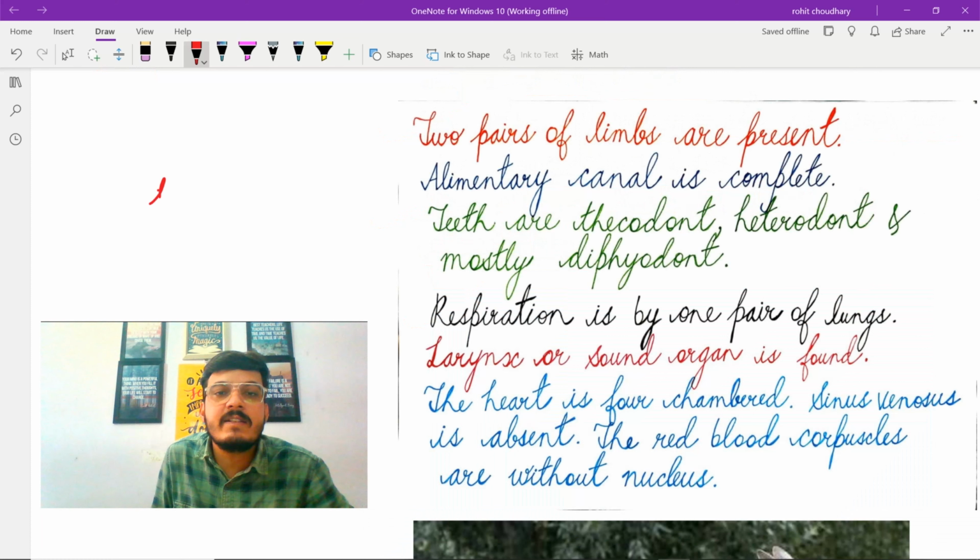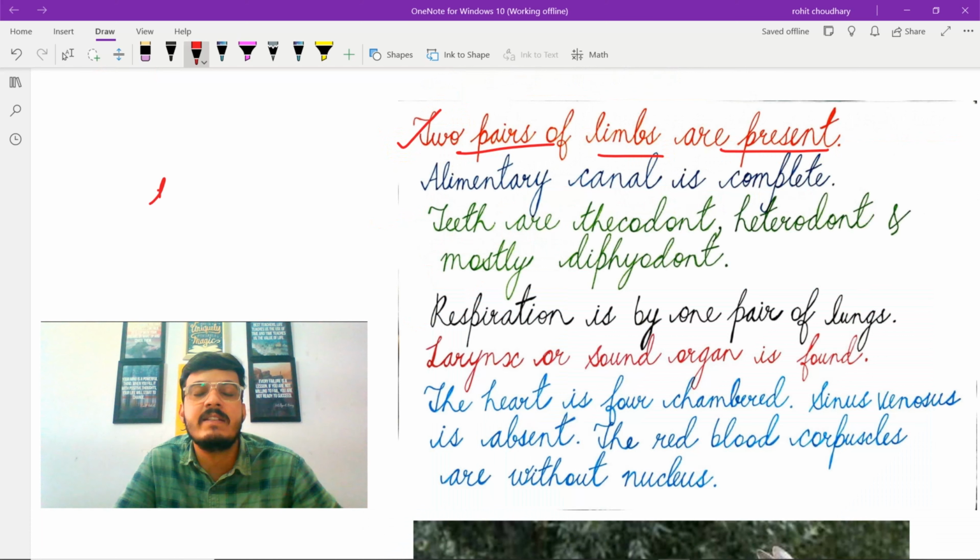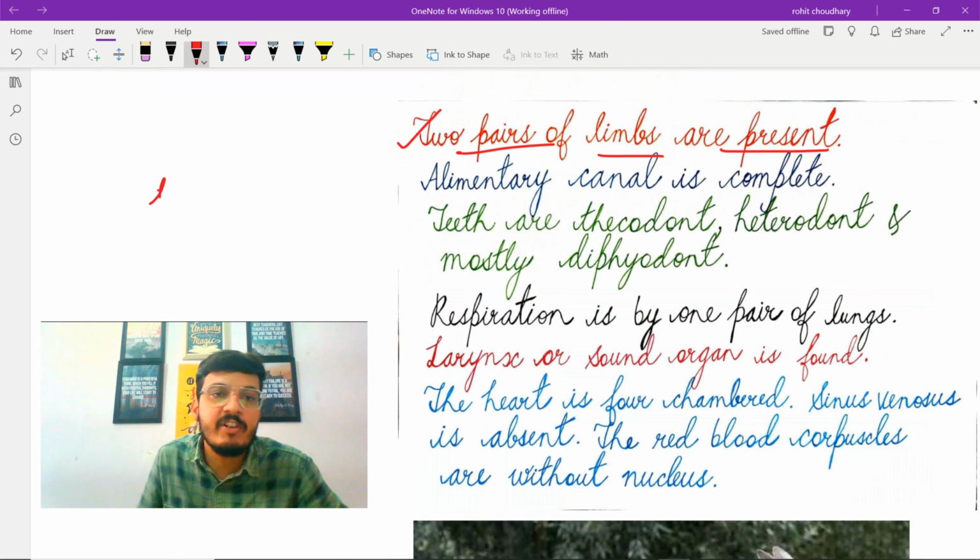The next characteristic feature is two pairs of limbs are present. The two pairs of limbs are indeed characteristic of most mammals. The first pair of limbs is known as forelimbs.